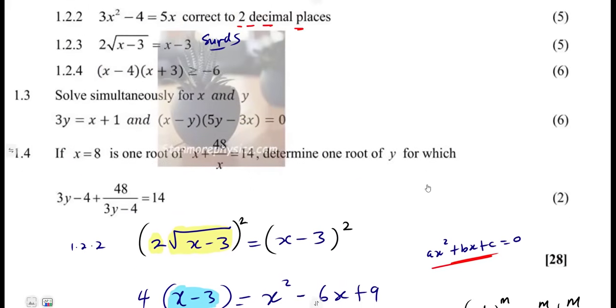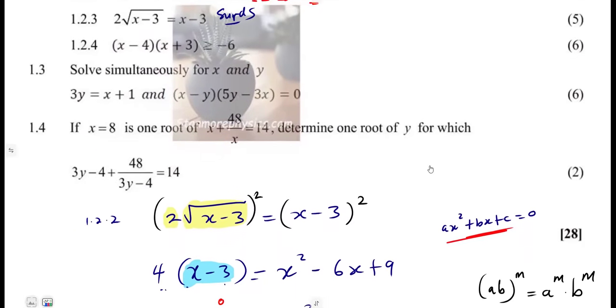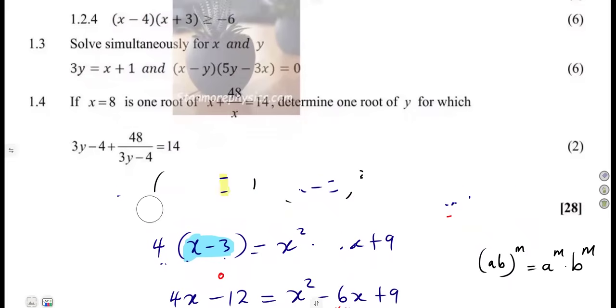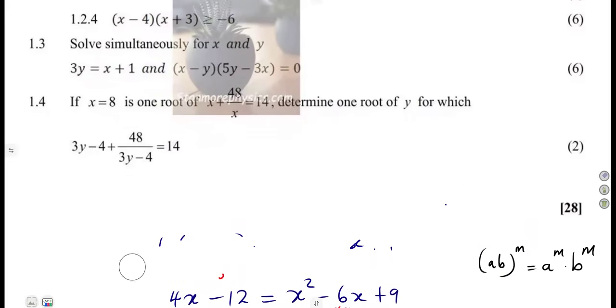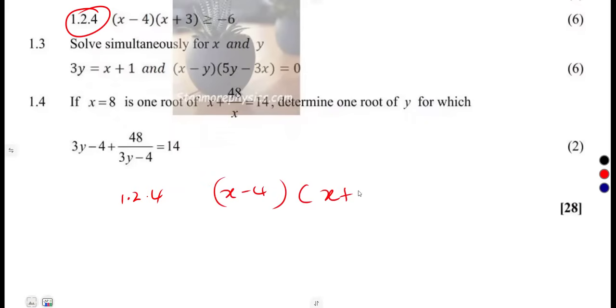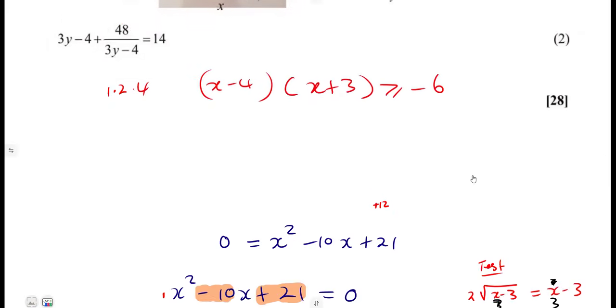You simply play around with your questions. That was for 5 marks. Then 6 marks for this inequality. All right, why a lot of marks like that? But anyways, that is it for an inequality. 1.2.4, that's x minus 4 into x plus 3 is greater than or equal to -6. So solve this.